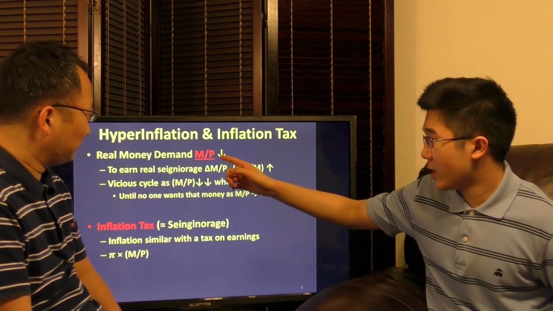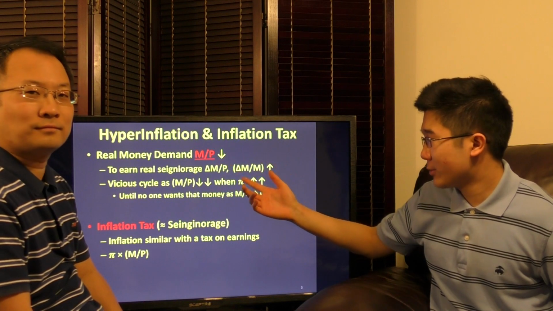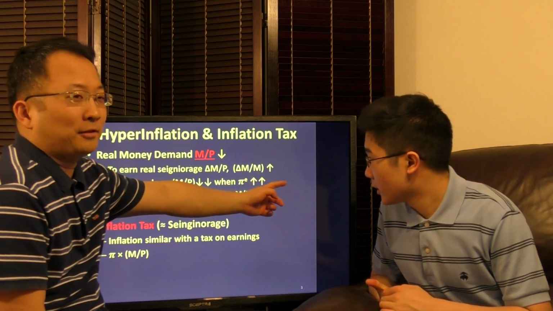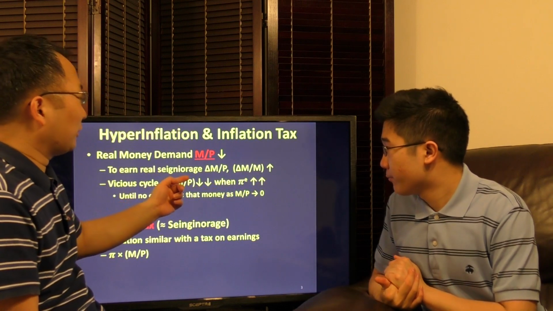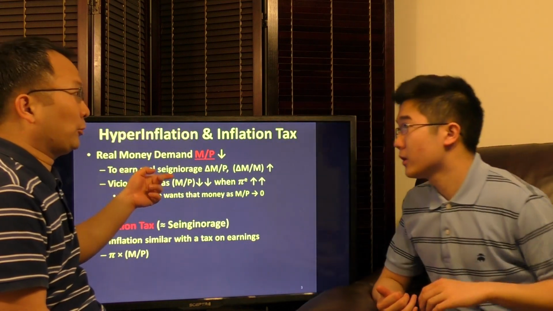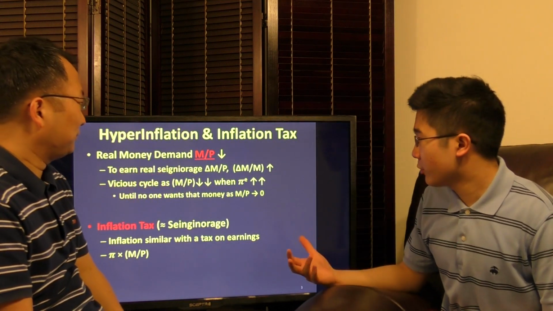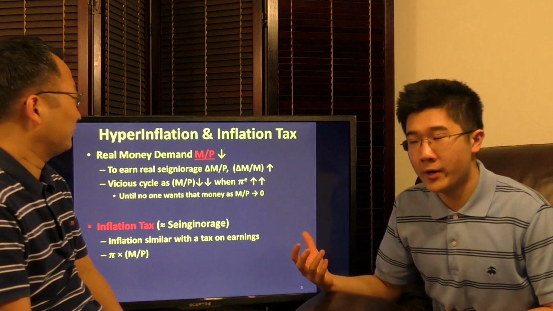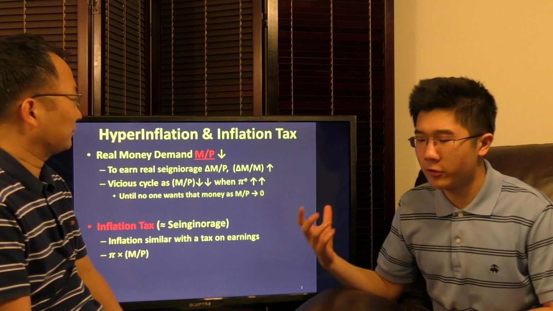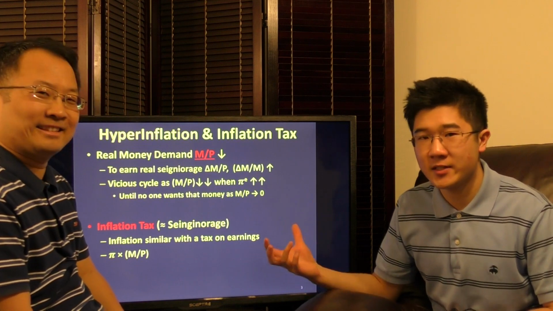So as real money demand decreases, our change of money supply over money supply must increase rapidly. That really means you have to print more money to keep up the real Seigniorage, because what's really important to the government is a real variable. To put it in simple terms, you have to print money at a faster rate to keep up with inflation, so that your real government profit from Seigniorage at least stays the same.